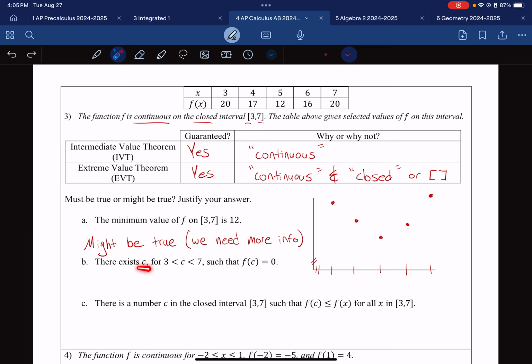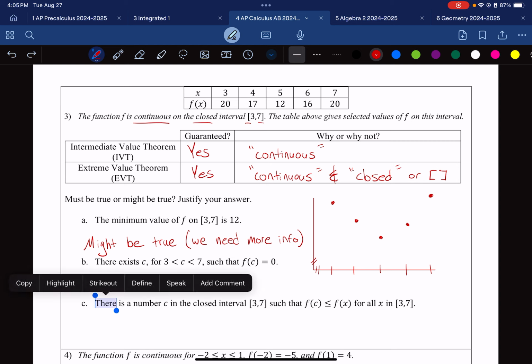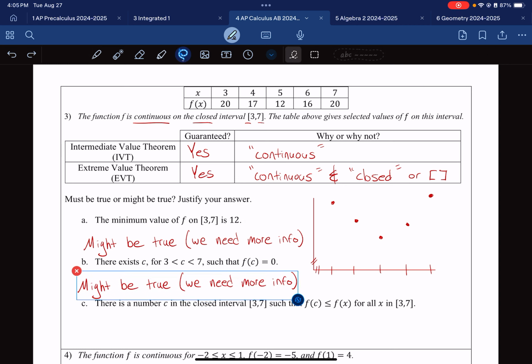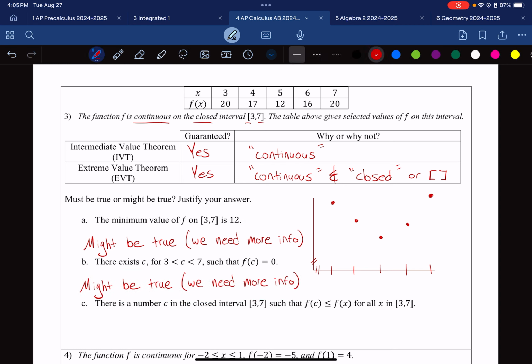Okay, so there exists a point in between 3 and 7, range is good, such that the height is 0. f of c, the height of some point, is 0. Well, even on this graph, it looks unlikely that I'm ever going to touch that x-axis and have a height of 0. And indeed, this is might be true. Unlikely, in fact. I'll say might. Wait, I have a copy paste ready to go. My God, I'm so bad at the paste. No. I just want to, just paste for me, please. There we go. Paste it up here and then I'll drag it down there. That one's might be true because we need more information.